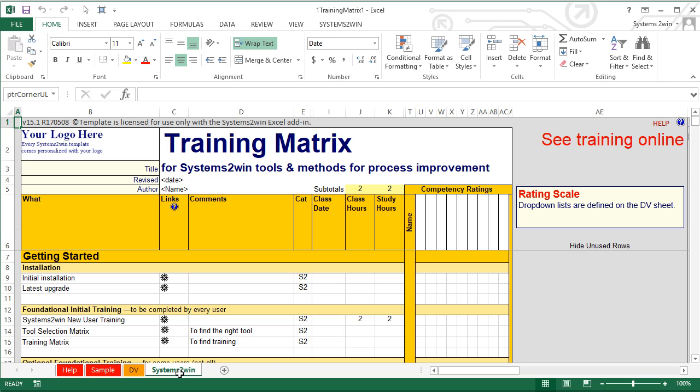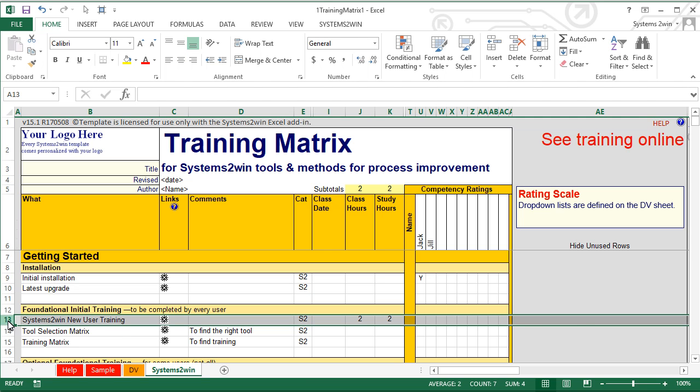You enter the names of your users, and then you use the drop-down lists to keep track of who is and is not yet installed or who has the latest upgrade, and who has and has not yet completed the free Systems to Win new user training to learn the foundational features that are common to all 150 templates.